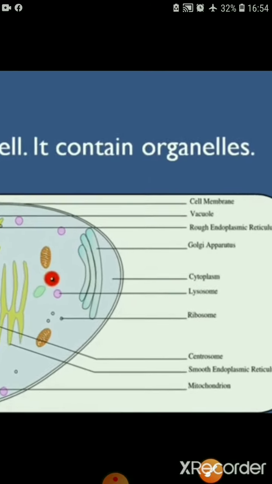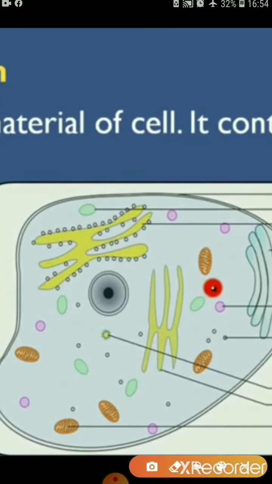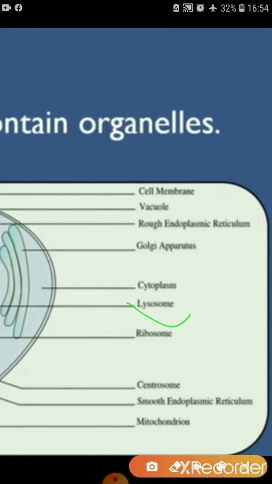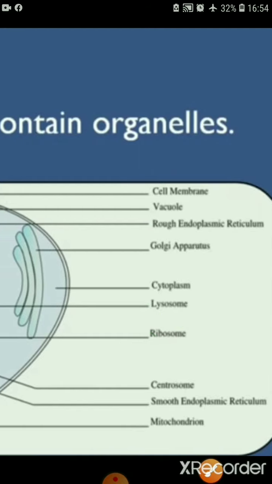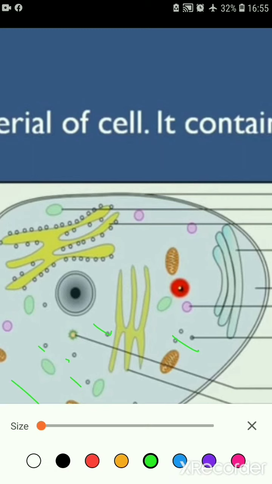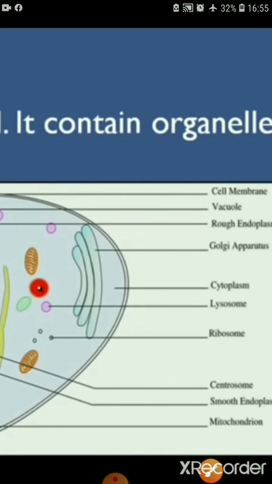Next there is lysosomes. This pink beautiful body seen in this structure is called lysosome. And what are ribosomes? These small black bodies are called ribosomes, right? So lysosomes are pink colored bodies and ribosomes are small black colored bodies.